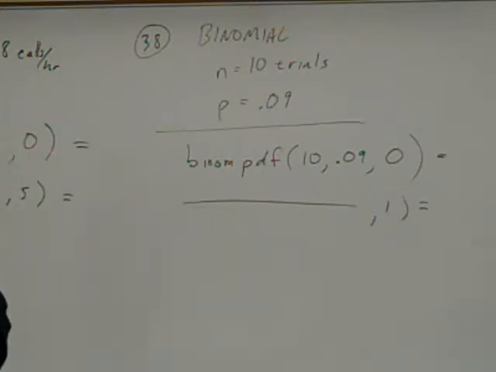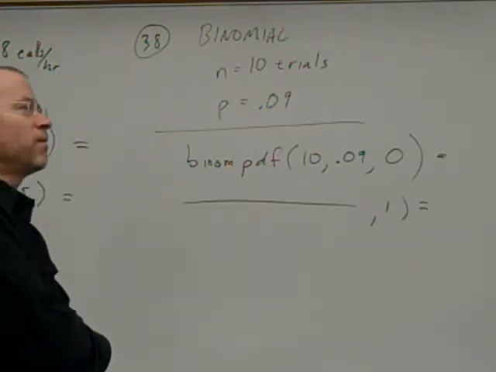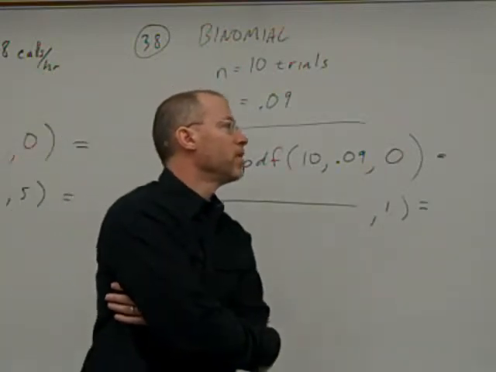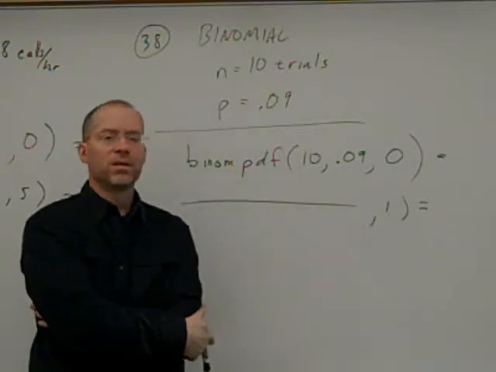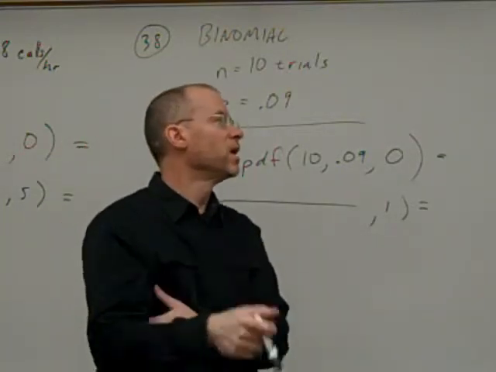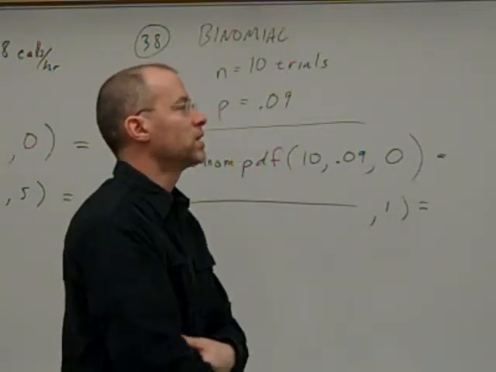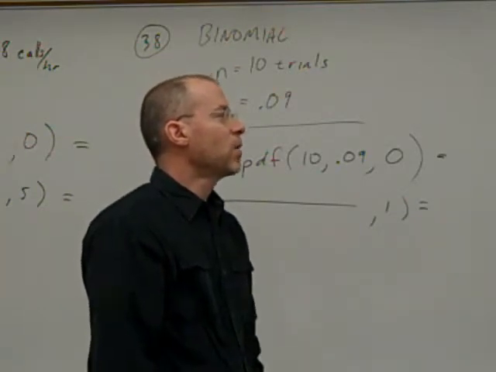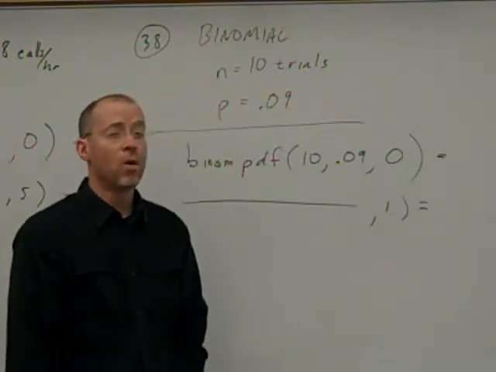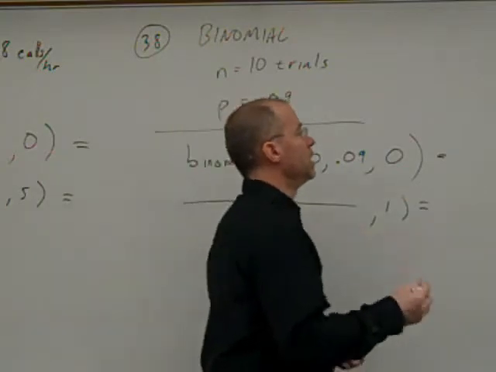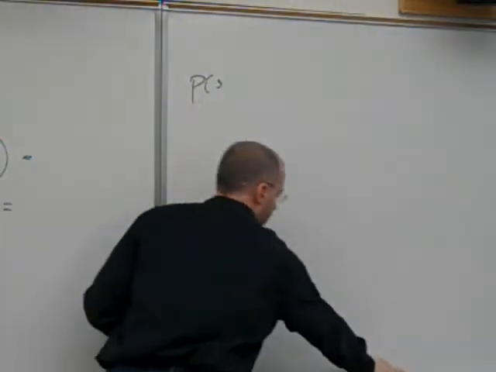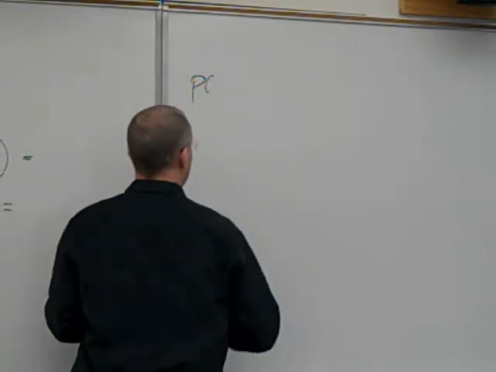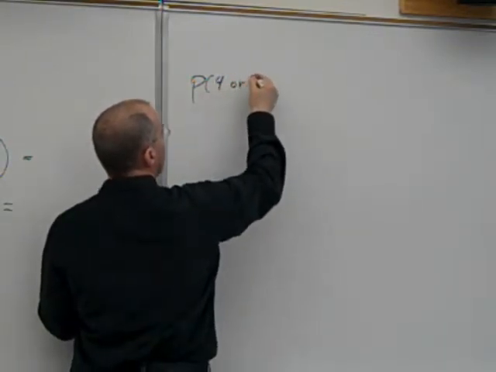Continuing along here, you have a question about 2/5 of the hikers who visit Scott Falls are female. What's the probability of the next 10 hikers, 4 or 5 will be female? It's binomial because of the 10 trials, because of the 10 hikers, of the next 10 hikers. It asks a question about the probability that 4 or 5 will be female. So I guess there's a little bit of probability theory from chapter 4 here.